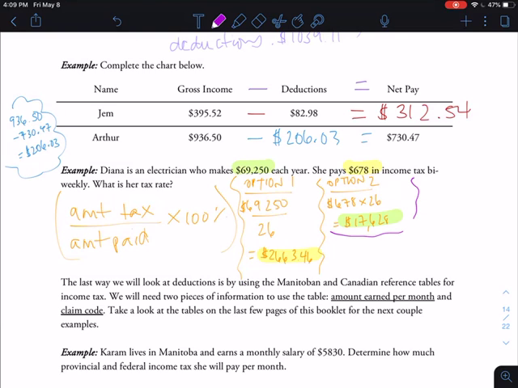So I prepared the example with, which one did I prepare it with? Sorry, just looking at my paper here. I prepared it with the annual value, okay? So if you chose to work with the biweekly value, just remember that your calculation numbers will look a little bit different, but your answer will be the same.